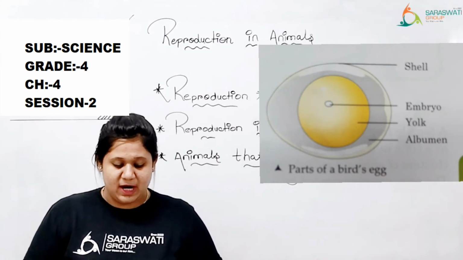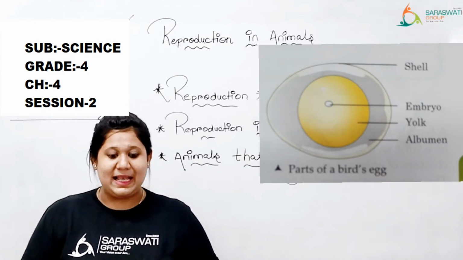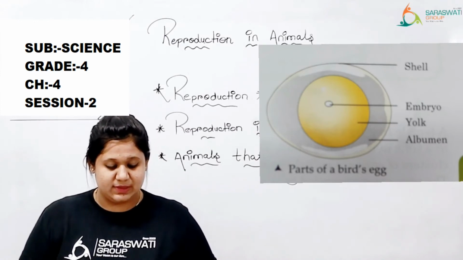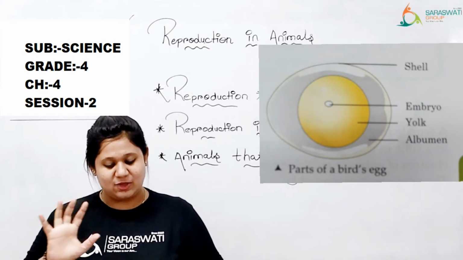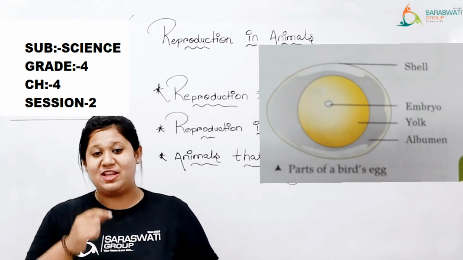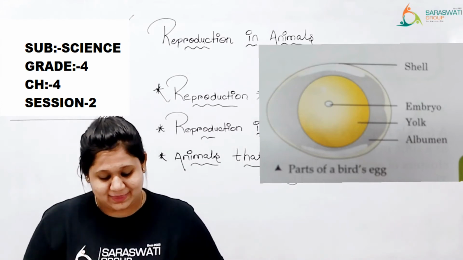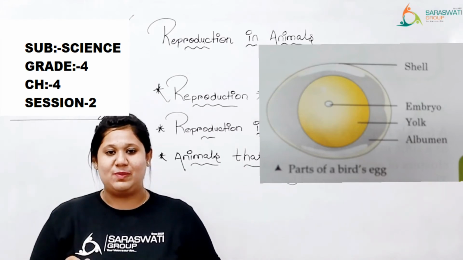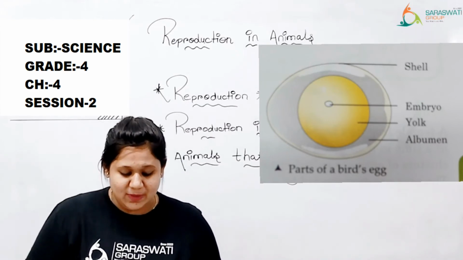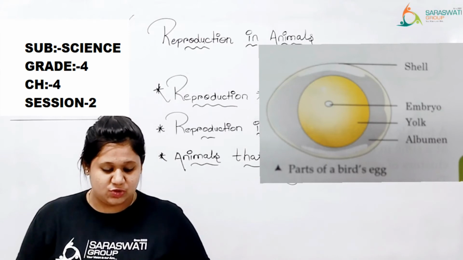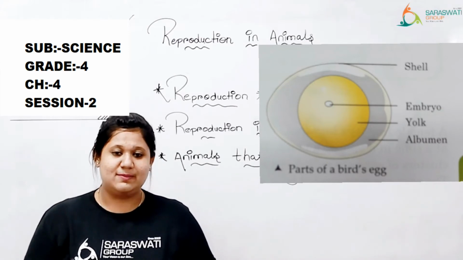The white part of the egg called albumen surrounds the yolk. Yellow जो layer होता है उसके आजू बाजू में एक white color का jelly like structure होता है, that is called albumen. Albumen protects the embryo from shocks and germs.